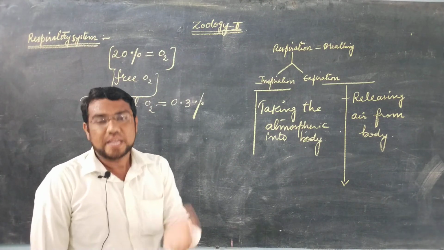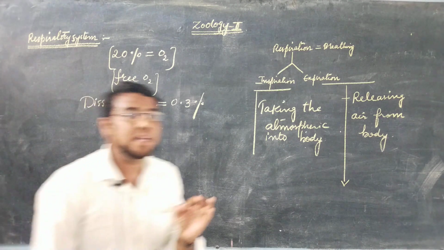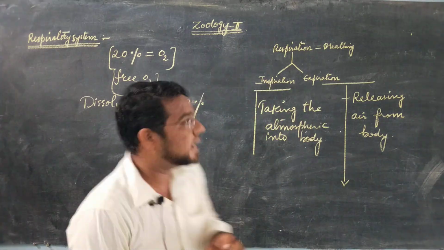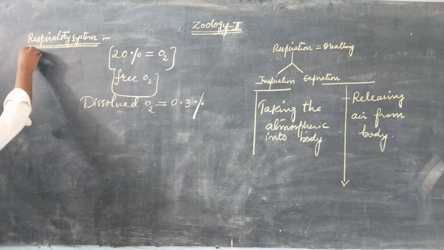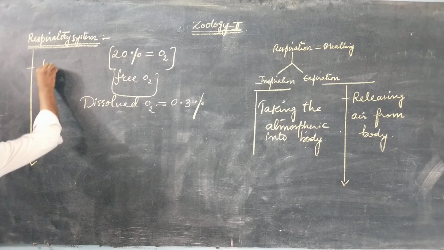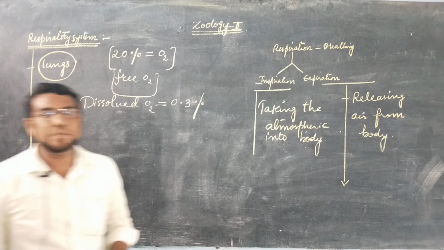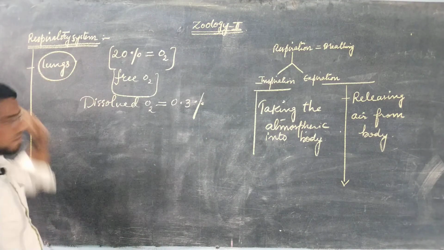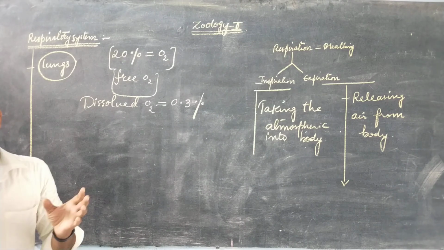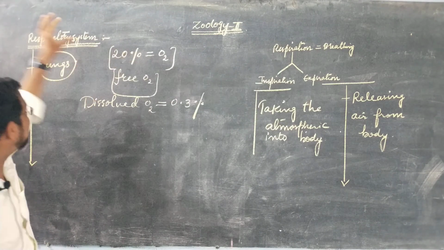Okay, so we are human beings, so we are studying the respiratory system of human beings. Remember this carefully. Each and every living organism has a respiratory organ. Human beings also contain a respiratory organ, and the name of that respiratory organ is lungs. The respiratory organ of a human being is lungs. Like this, many animals will have many respiratory organs. So we are concerned with human beings only.